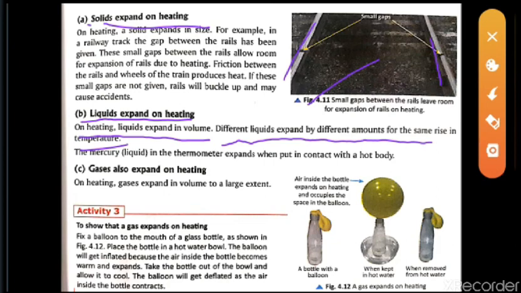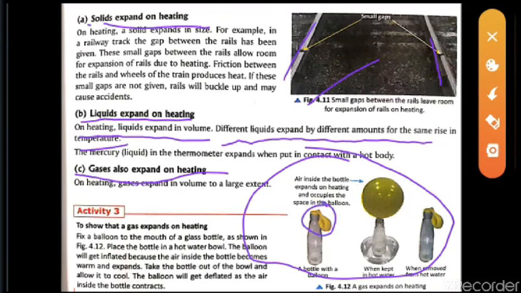So the last one, gases also expand on heating. From this example we can see that this is the empty bottle and the balloon is fitted over here. When the water is given heat, at that time we can see the balloon expands, and the vapor goes into the balloon and then it forms the expansion. So from this example we can see that gases also expand on heating.